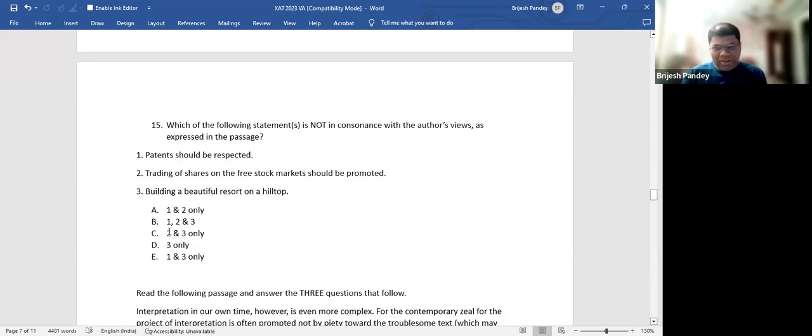In fact, he says that there should be constraints everywhere. Without constraint, people become greedy. There is hyper nationalism, there is hyper individualism, and that causes harm to the environment. So the answer is either 1, 2, and 3 or 1 and 3. But the given answer is 1, 2, and 3. I agree it is 1, 2, and 3. Well, this is also a part of the free market thing, which is one of the linchpins of capitalism, and the author is against it.